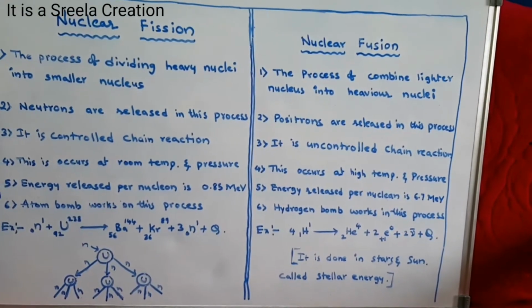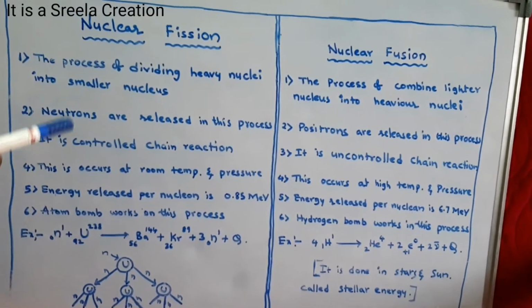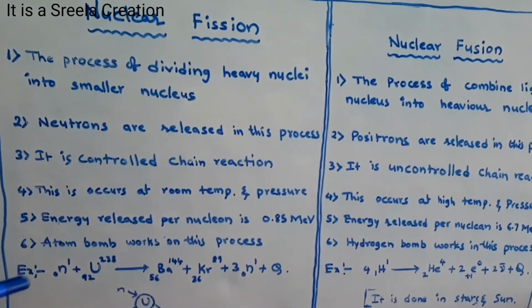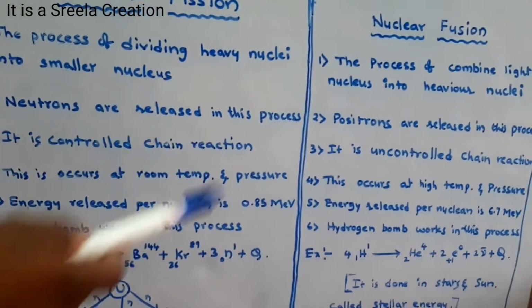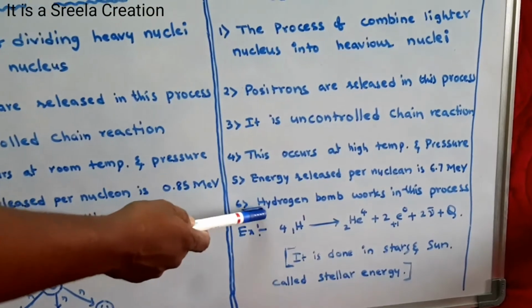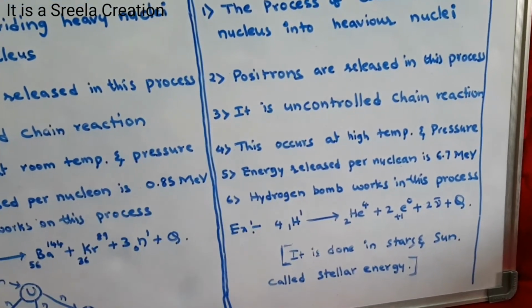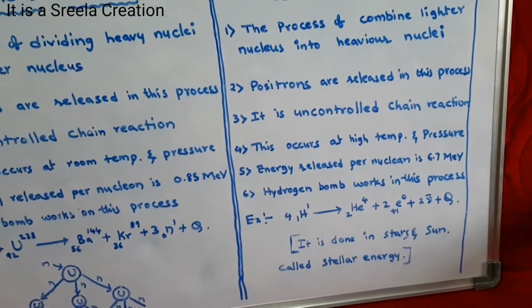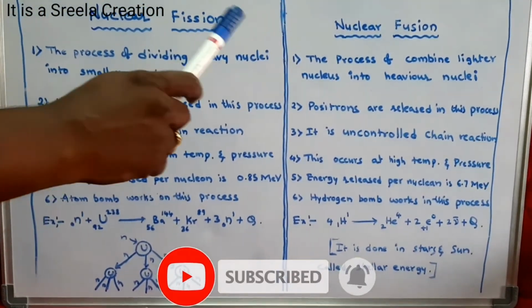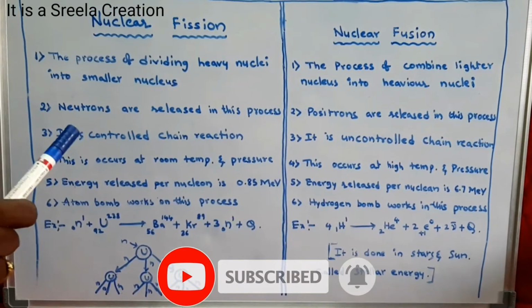Then, the nuclear fission process is used to develop atom bombs. The sixth point is that atom bombs work under this process, and hydrogen bombs work under the nuclear fusion process. So these are the differences between nuclear fission and fusion.